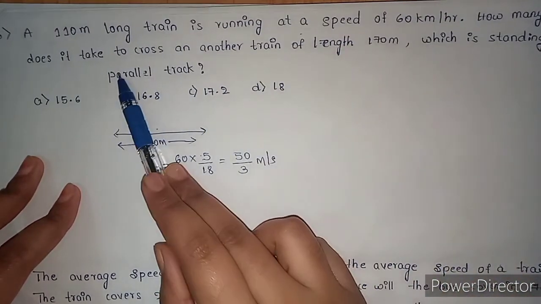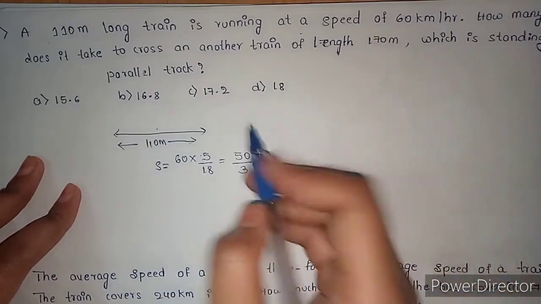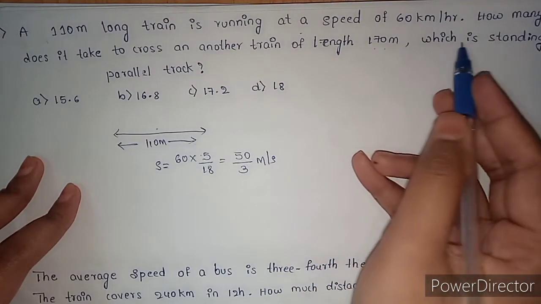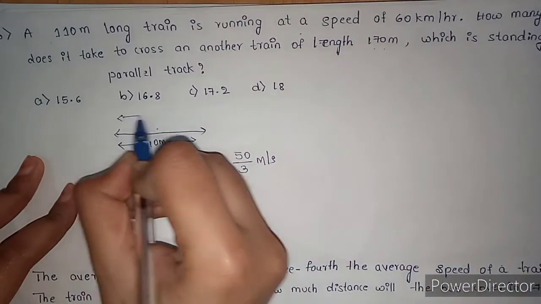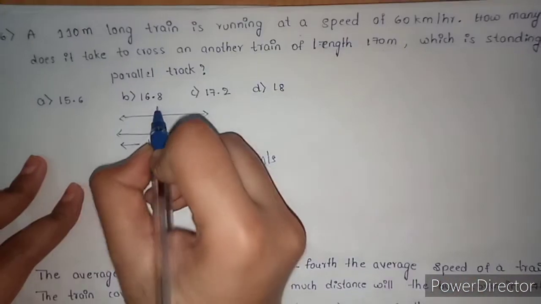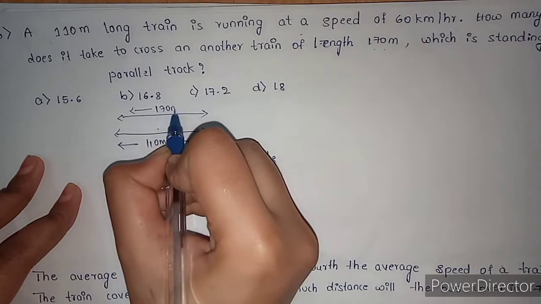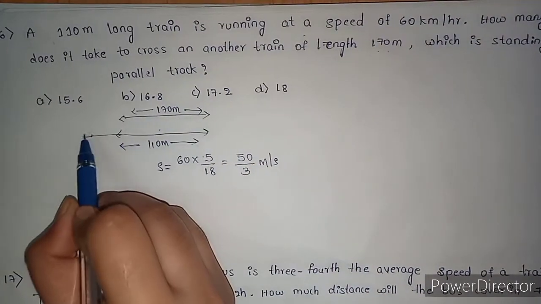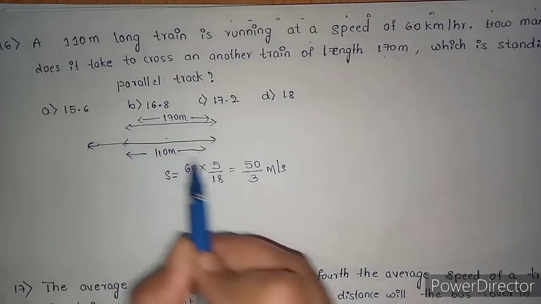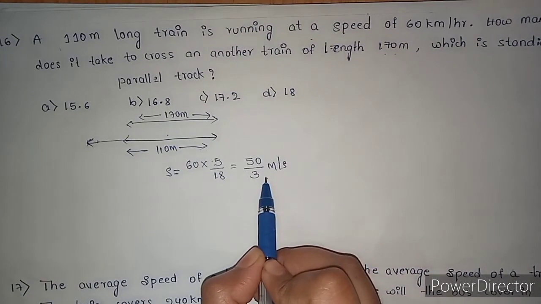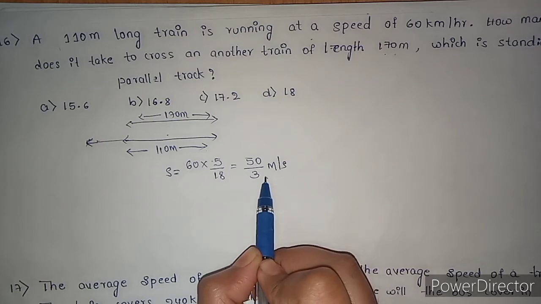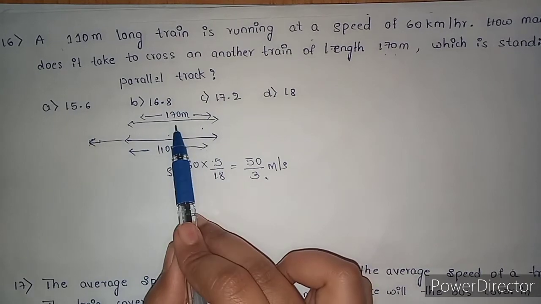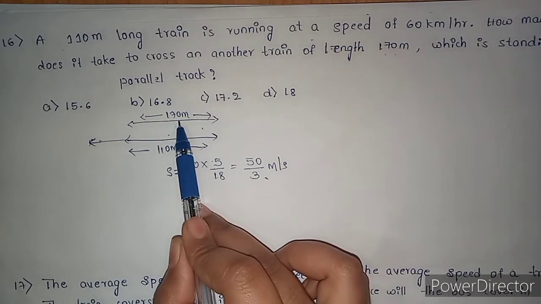Clear? How many seconds does it take to cross another train of length 170 meter which is standing on a parallel track? The other train's length is 170 meter. Think, if the train is coming from this side with speed 50 by 3 meter per second, then how much time does it take to cross another train standing on its parallel track?